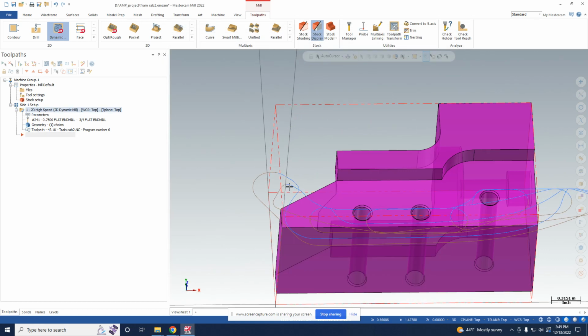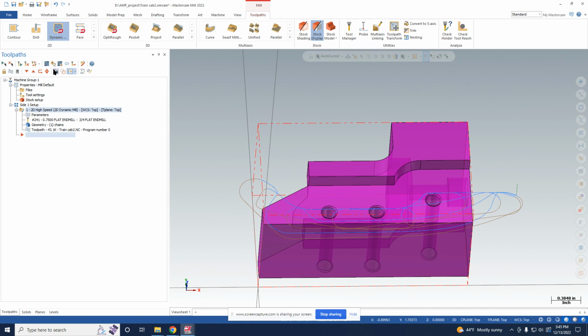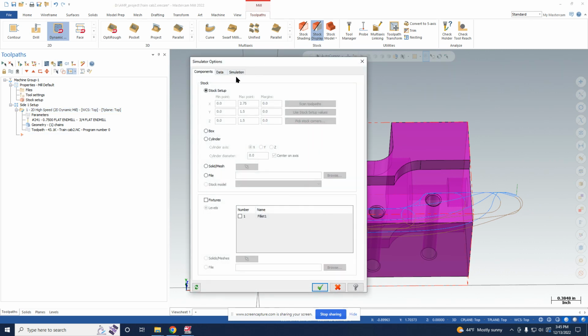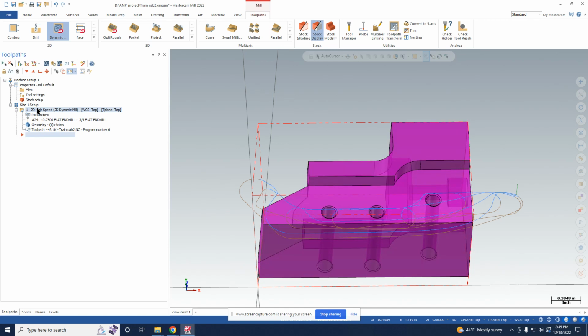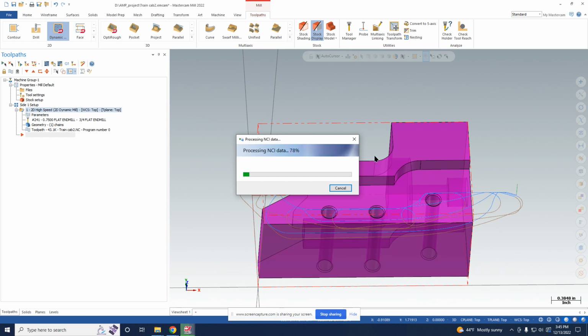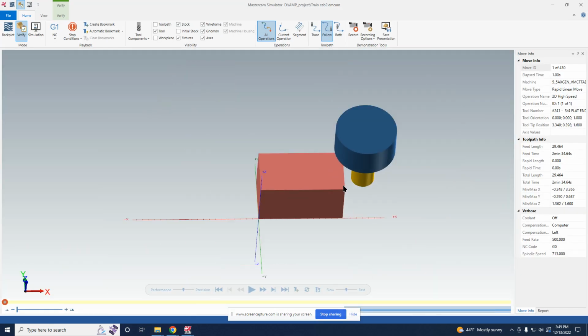We can see these lines show the toolpath, and we can actually simulate this. First we need to make sure that it's using the right stock. So it is. It's just using the stock setup. And go check mark, and then we're going to verify, and we'll see what happens.